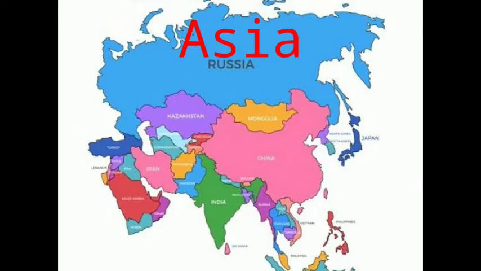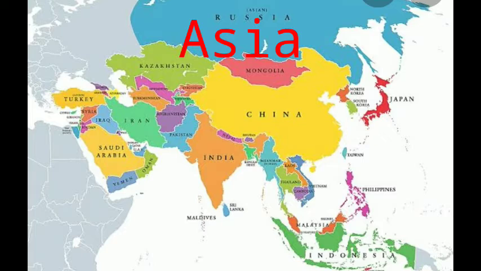The first continent, Asia. Asia is the largest continent of the earth, and it occupies about 1/3 of the land of the world. So which is the largest continent on the earth, children? Asia.